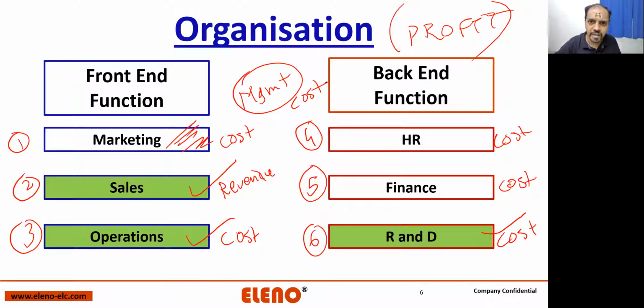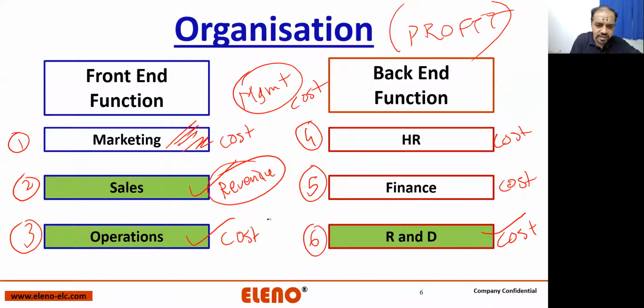When you are doing operations, you are using generated revenue to run the operations. Are you getting my point, guys? Sales is the only department where you are going to get all the money in. Other departments are just going to spend the money on performing their particular function.